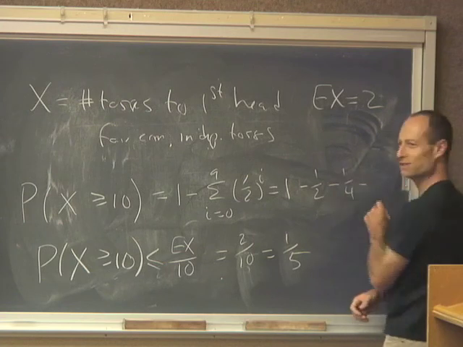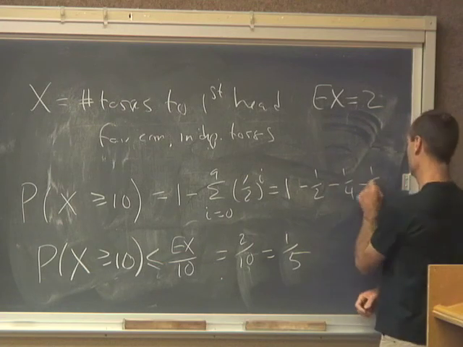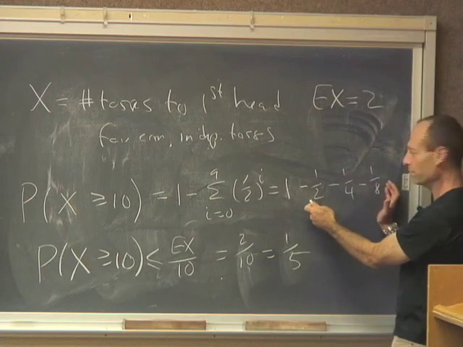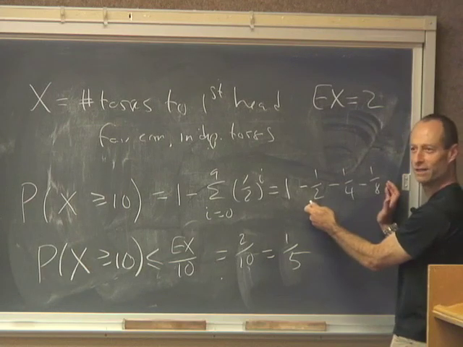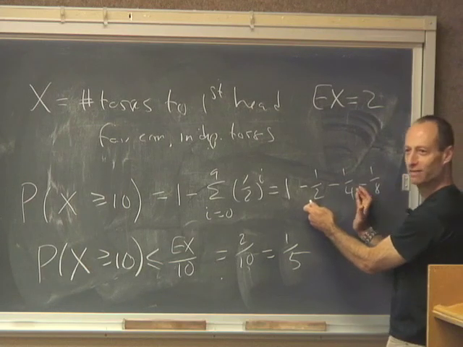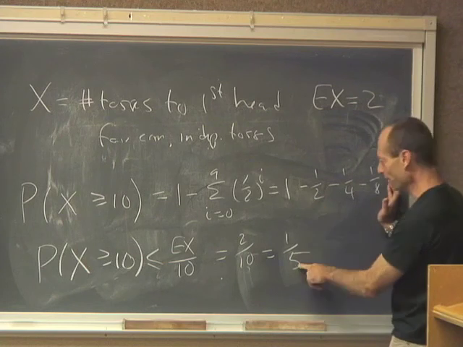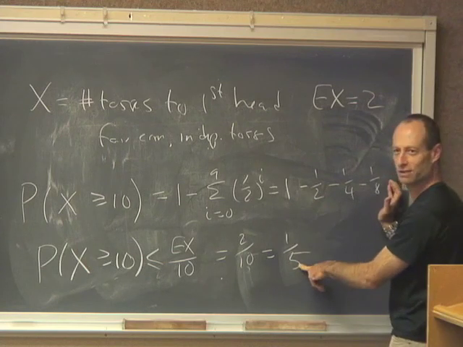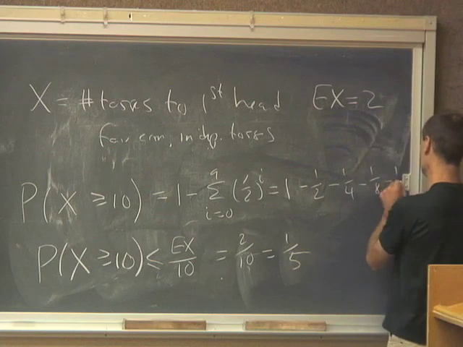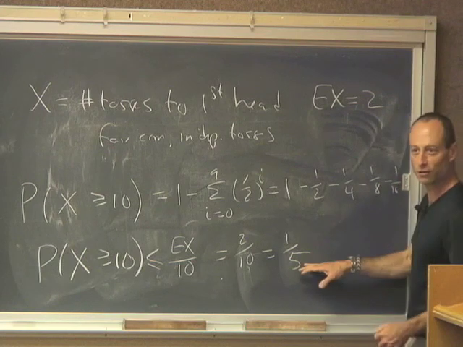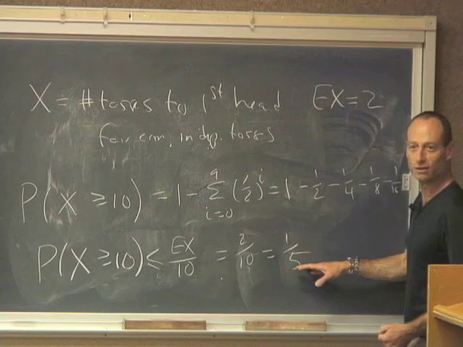The chance it takes 3 tosses is? We're already, this is already bigger than 0.8. This is 0.75. This is 0.8. We subtract that from 1. We're already below this, right? We start now taking 1/16, et cetera. So this bound is not going to be that great, but it's still a bound.